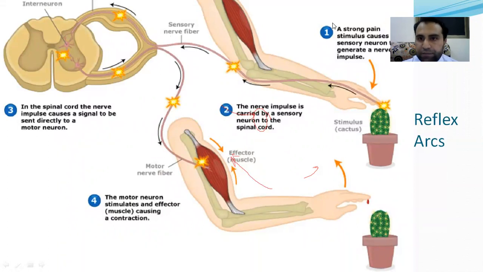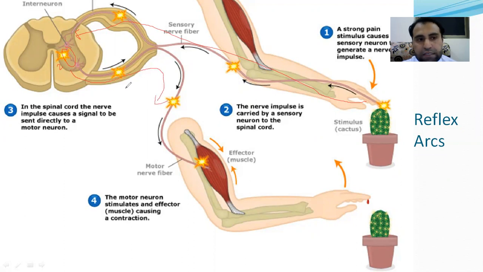So what is a reflex arc? A reflex arc is the path followed by the impulse during a reflex action. You can see it here. For example, you touch a sharp plant or a needle. A strong pain stimulus causes the sensory neuron to generate an impulse. That impulse travels through the sensory neuron to your spinal cord. In the spinal cord there is an interneuron, which gives the impulse to the motor neuron.